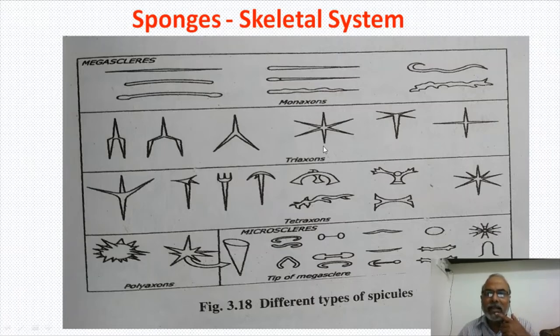If a triaxon is having 1, 2, 3, 4, 5, 6 pointed ends, this is called hexactinal triaxon. Diactinal monoxon. Hexactinal triaxon. It's actually a triaxon, but having 6 pointed ends. And like this, polyaxons are there, and sometimes other structures are also there, and microscleres and megascleres are there. These are all constituting a base skeleton for a sponge.